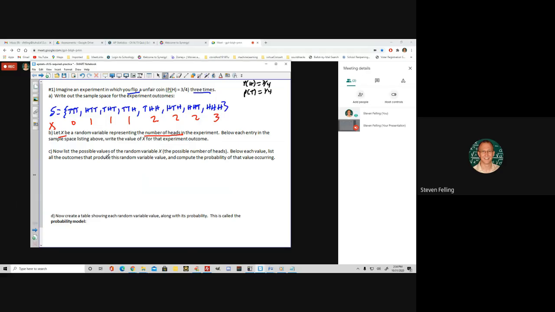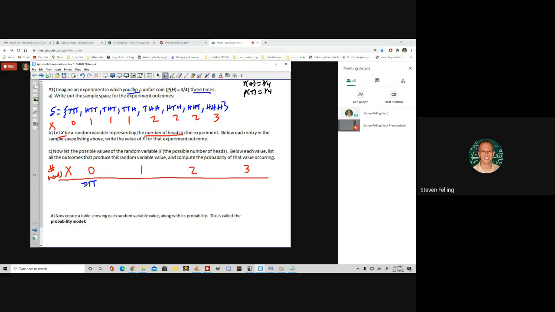All right, so then it says now list the possible values of the random variable. So if this random variable represents the number of heads, the only possibilities are you could have 0 heads, or 1 head, or 2 heads, or 3 heads, right? So what we're going to do is try to figure out the probability of each of those values of the random variable happening, right? So what we could do is say, okay, how many ways are there to have 0 heads? Well, there's only 1 way. Tails, tails, tails. So what's the probability of that?